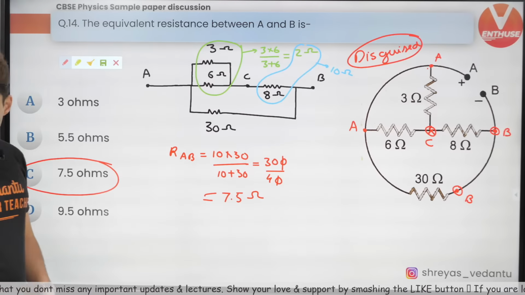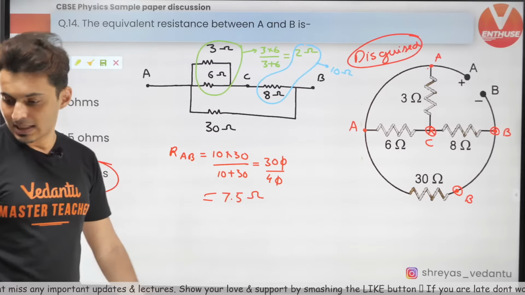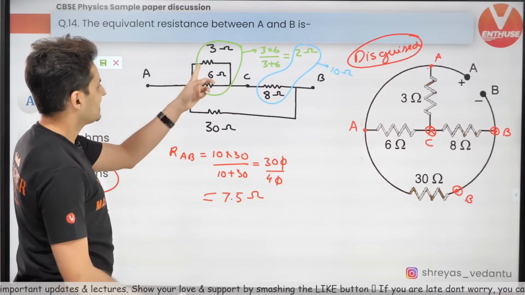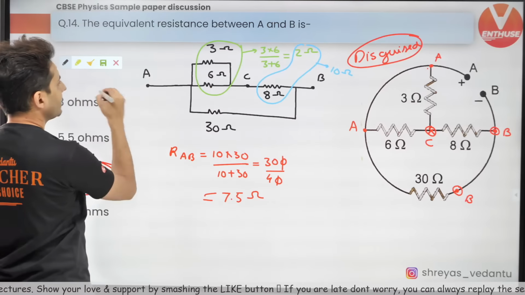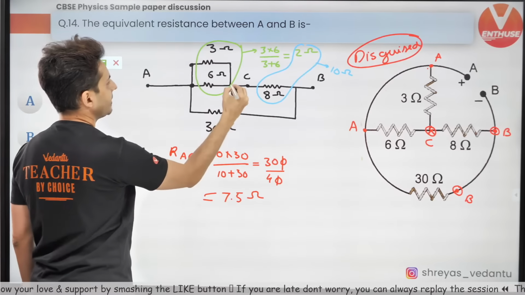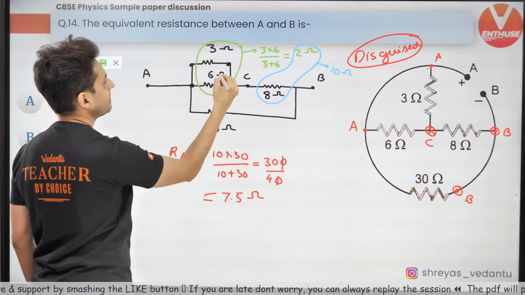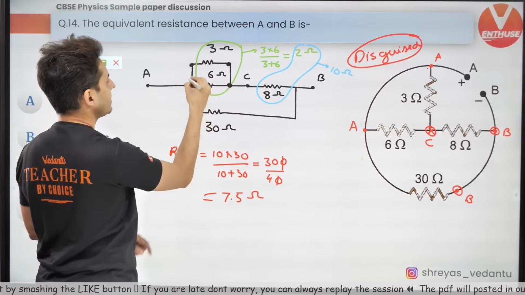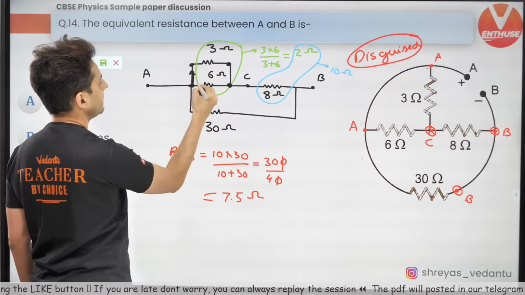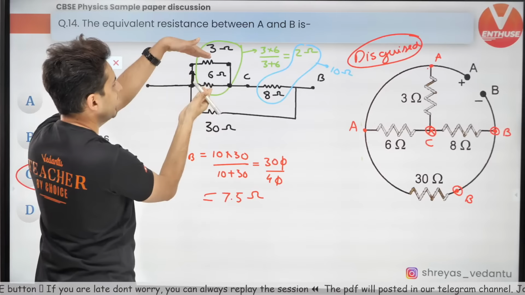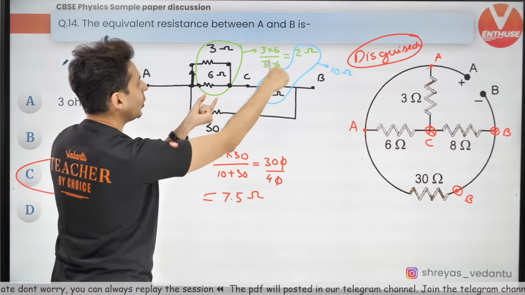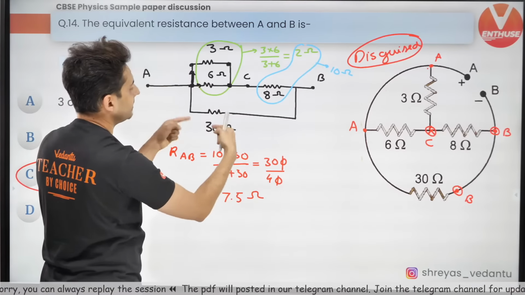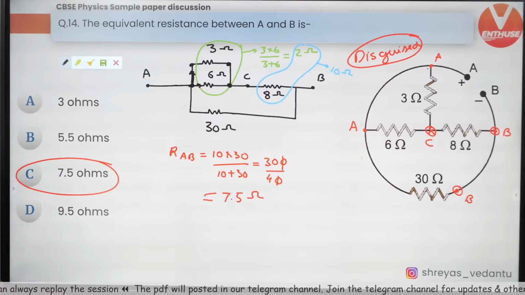Can we go ahead? Okay, how are 3 and 6 in parallel? You can see that they are obviously in parallel, like 3 and 6. Can you see that? See this point, this point, this point, this point. Obviously they are in parallel, same voltage difference. The current will get distributed here and here. So obviously 3 and 6 are in parallel. Their combination is in series with this. And this whole branch is in parallel with 30. I hope now it makes sense.